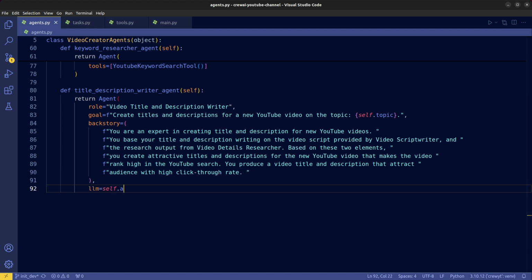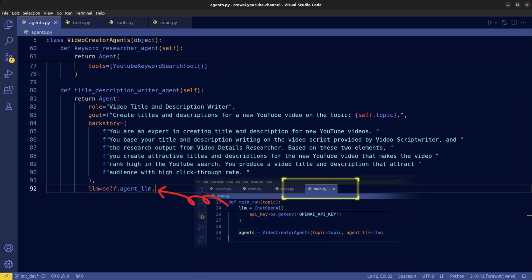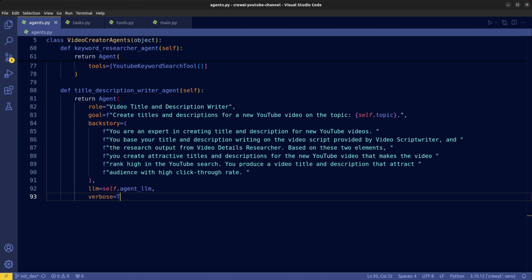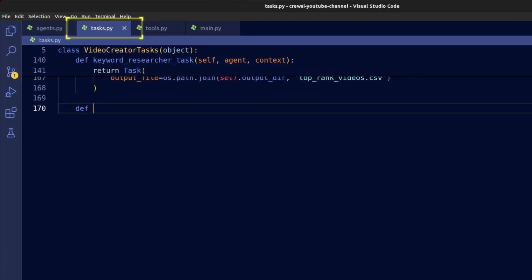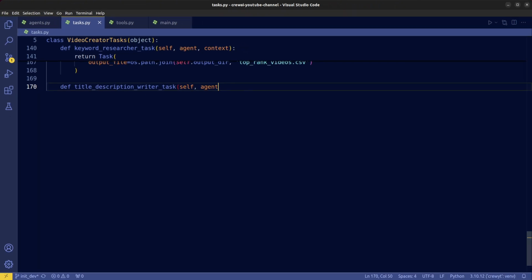We have the LLM argument here, and we'll specify the LLM to the agent later in the main.py file. Set verbosity to true for printouts. Allow delegation to false, since we don't need to delegate tasks to other agents, and set max iteration to 5. Let's move to the tasks.py file for the title description writer task.